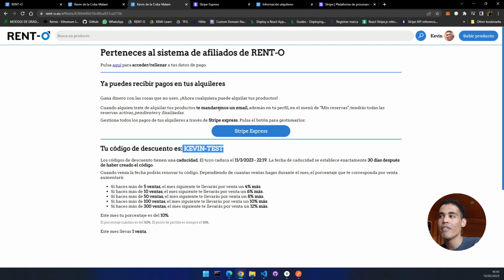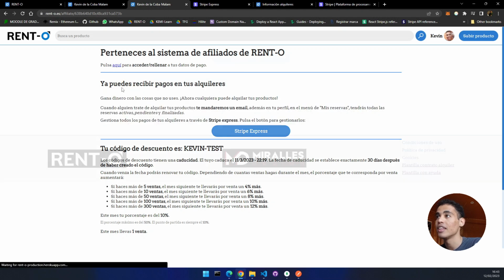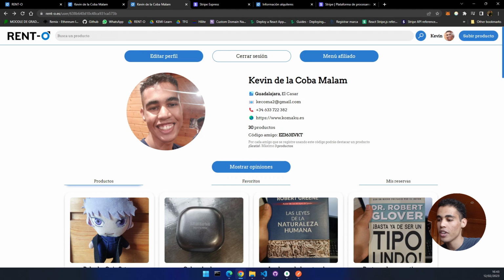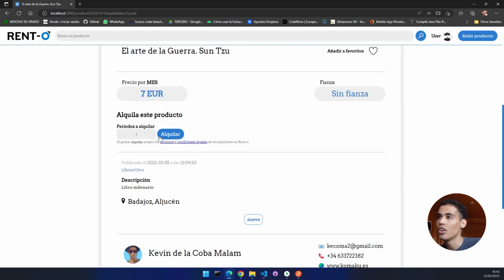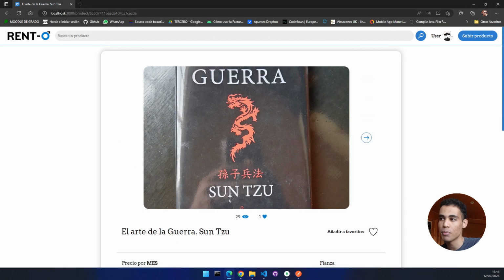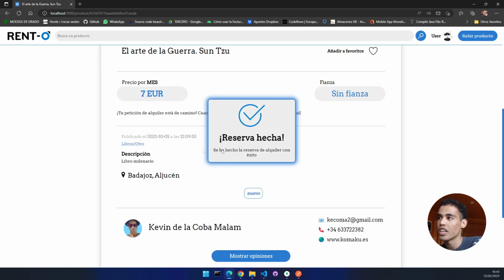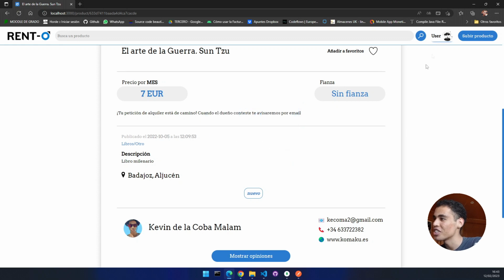But okay, whenever you have this created, basically you can rent products. Here I have another testing site on which we are going to rent this book. You can see that this book doesn't have any bail and it is paid, well, 7 euros per month. Let's say that I want to rent this book for 2 periods, for 2 months. You press here on rent and you can see that we have reserved the product. So check this out.